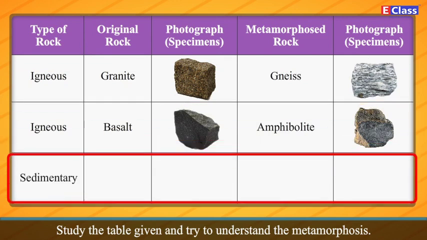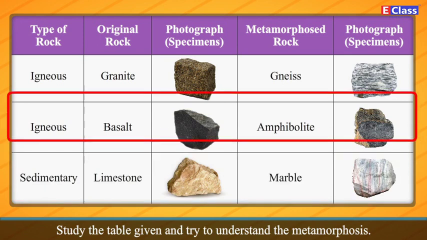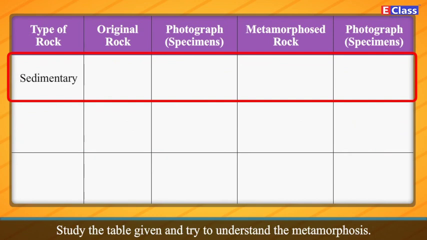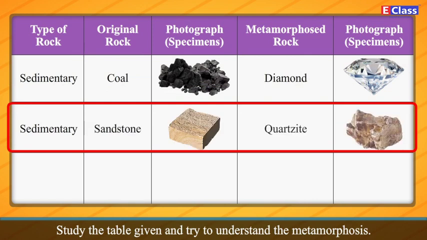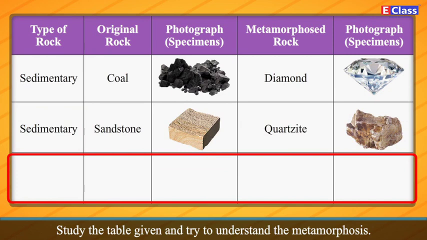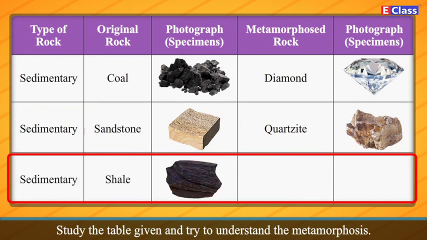Type of rock, sedimentary. Original rock, limestone. Metamorphosed rock, marble. Type of rock, sedimentary. Original rock, coal. Metamorphosed rock, diamond. Type of rock, sedimentary. Original rock, sandstone. Metamorphosed rock, quartzite. Type of rock, sedimentary. Original rock, shale. Metamorphosed rock, slate.